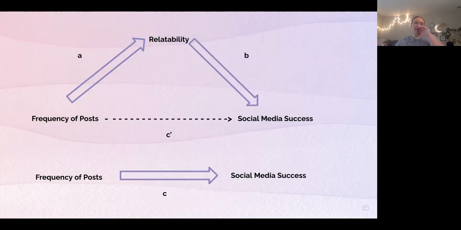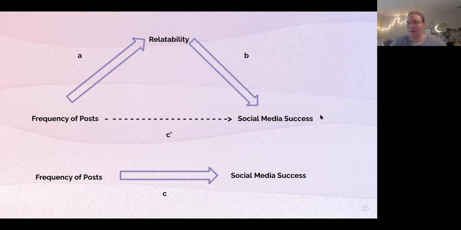So then we have this causal pathway that I was mentioning. A mediator is a variable that explains the underlying mechanism of the relationship between X and Y. So what is actually happening here? Well, to understand that, we first have our C pathway. This is our bivariate relationship between our X and our Y, and this is what we consider a direct effect. Then as we go up, we see we have both indirect and direct effects. The indirect effect is A and B because it's not going straight from X to Y, and the C prime would be a direct effect.